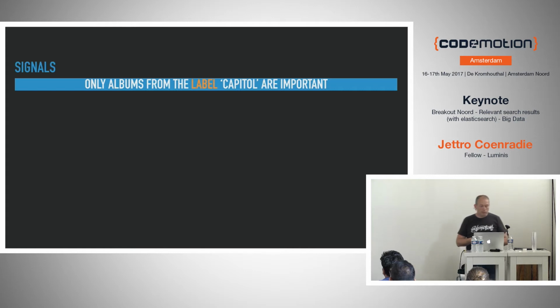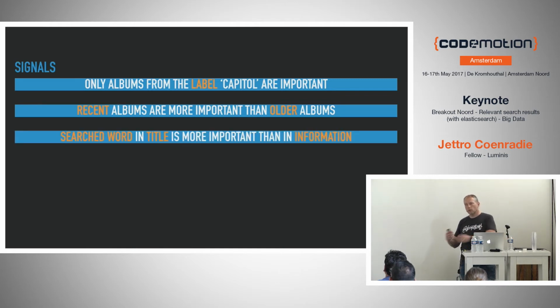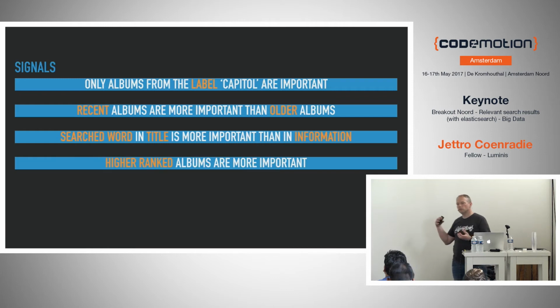And a number of examples of signals. The first one is an easy one, just a filter on all the albums from the label Capitol. The second one could be that we think that recent albums are more important than older albums. That could also be a signal. We could also say that if you look up this term that you're searching for and we find it in the title field, then that document becomes more important than if we find it in the information field. That's another signal.